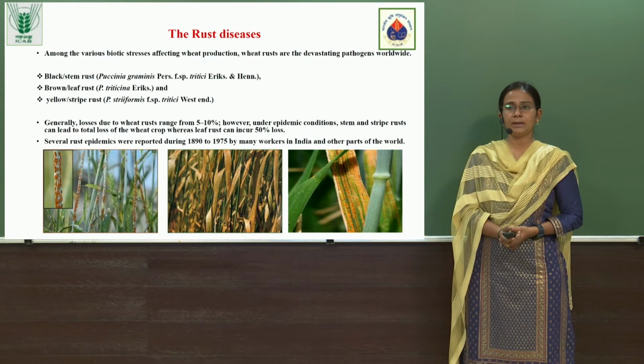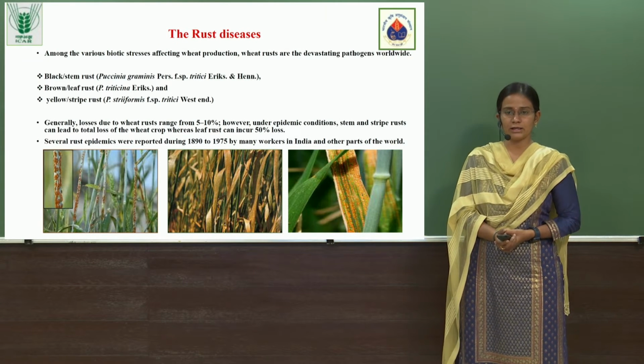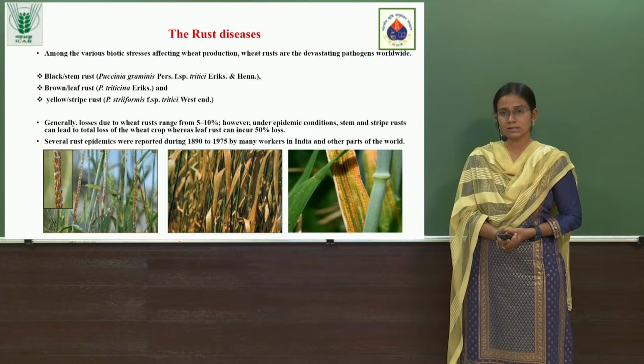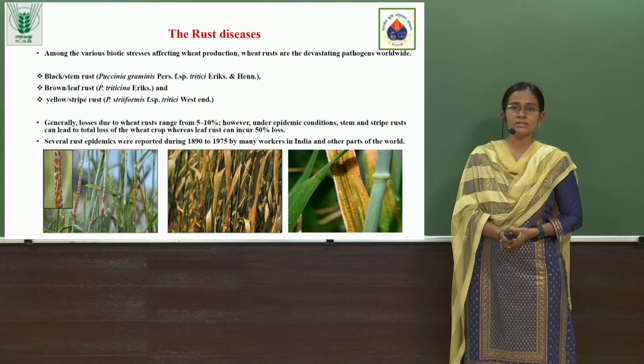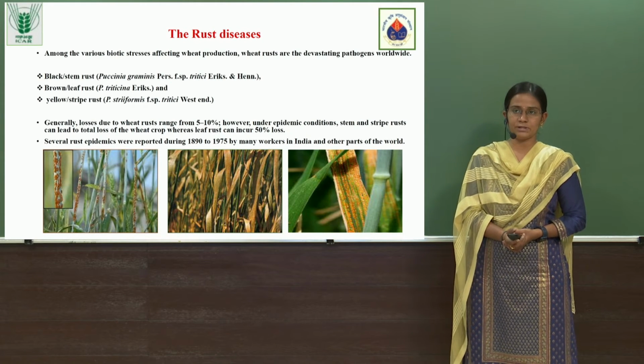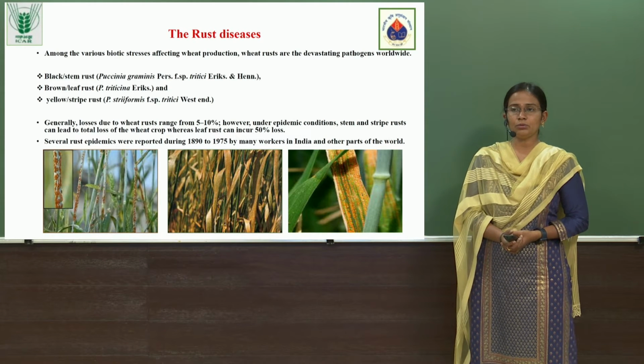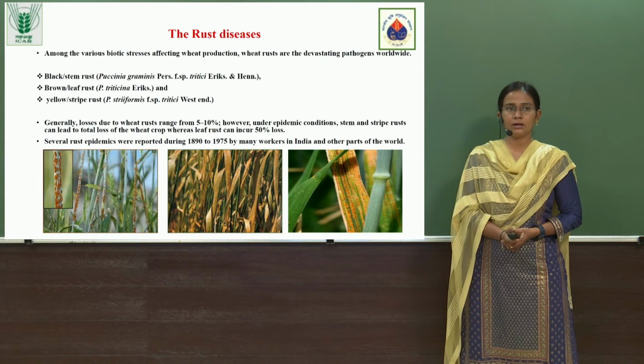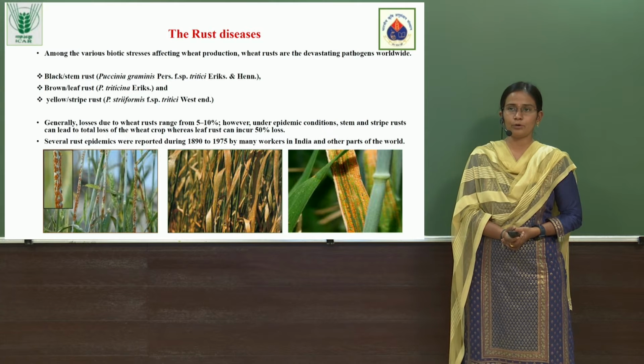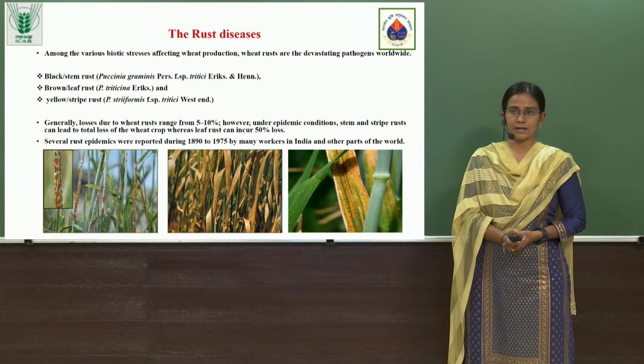But when there is an epidemic, like if we have a total leaf rust in that area or in total stem rust in that area, even the losses can go up to 50%. During 1890 to 1975, several rust epidemics were reported in India and in other parts of the world.